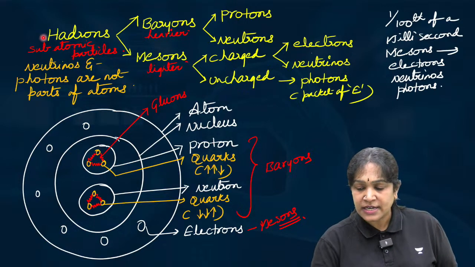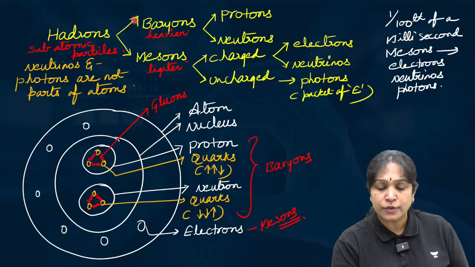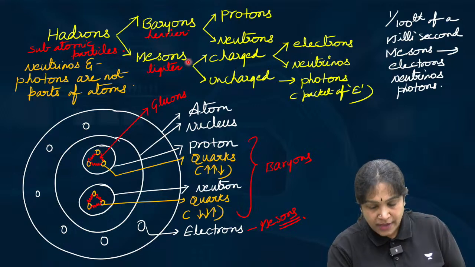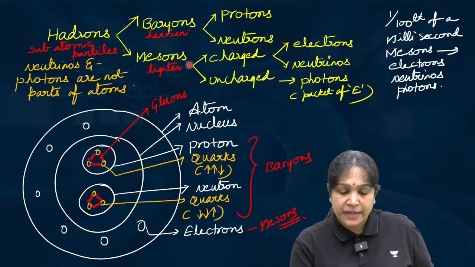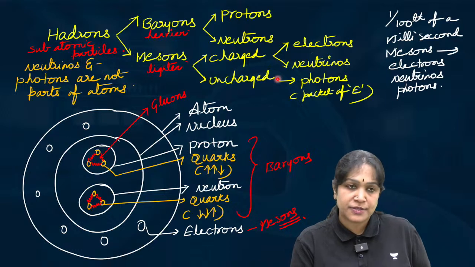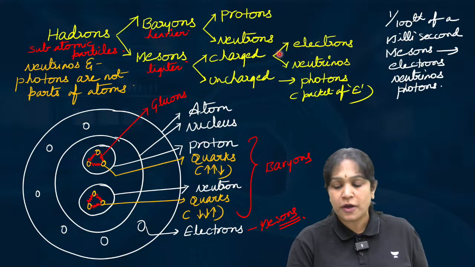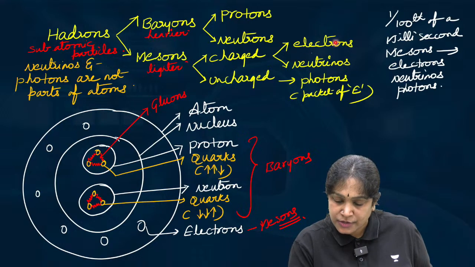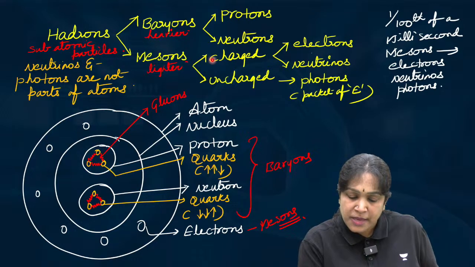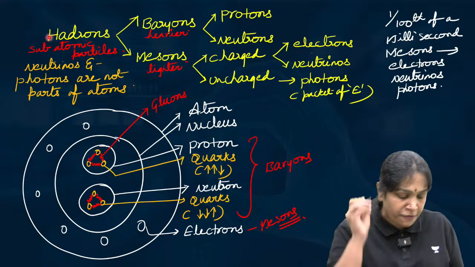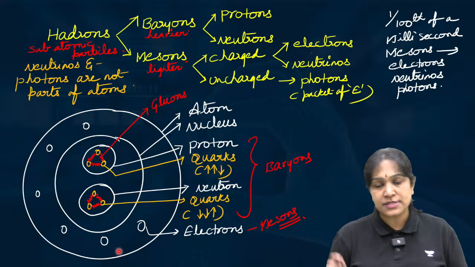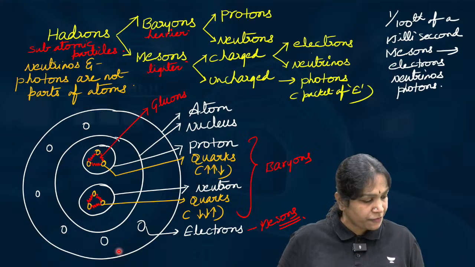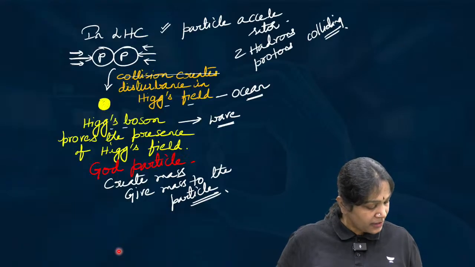Look at this flow chart, it will clearly explain. Hadrons are of two types, baryons and mesons. Mesons are of two types, charged mesons and uncharged mesons. Charged mesons will form electrons and neutrinos. So electrons are charged mesons, and mesons are a type of hadrons. Yes, electrons are a type of hadrons. Right? Clear till now?